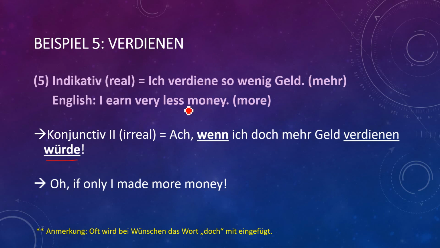Okay, and verb is also verdienen, and this is an infinitive verb, a normal verb. So that's why we have used würde. Oh, if only I made more money. This is your dream. This is your Träume. This is your Wunsch, a wish. I wish I could make more money someday. But the reality is that now I am earning very less amount or less money.